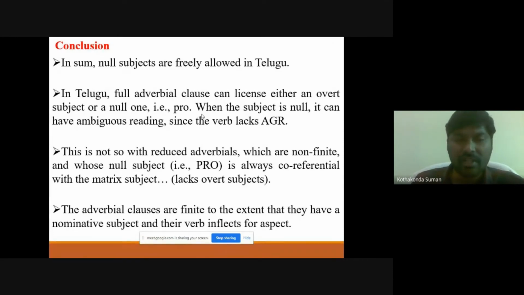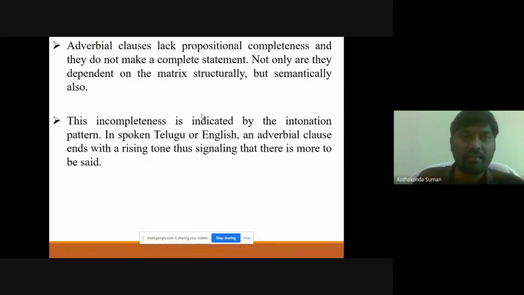This is not so with the reduced adverbials, because these are non-finite. The big pro is co-referential with the matrix subject, because we cannot keep another pronoun in that case; it has to be co-referenced. The adverb clauses are finite to the extent that we have a nominative subject and inflection for aspect. And the adverb clauses lack propositional completeness and do not make a complete statement. Not only are they dependent on the matrix structurally, but semantically also, because they cannot stand alone.